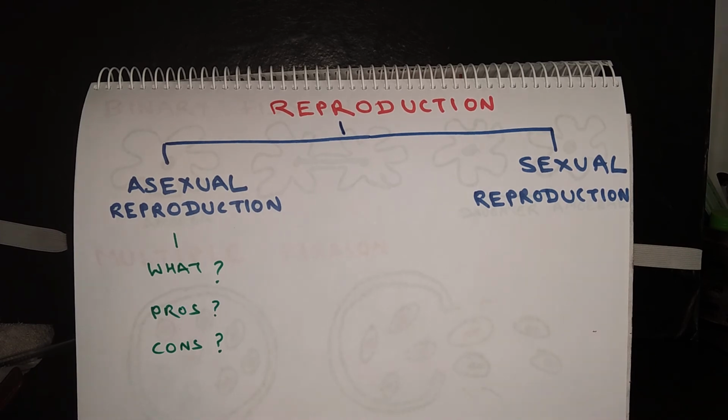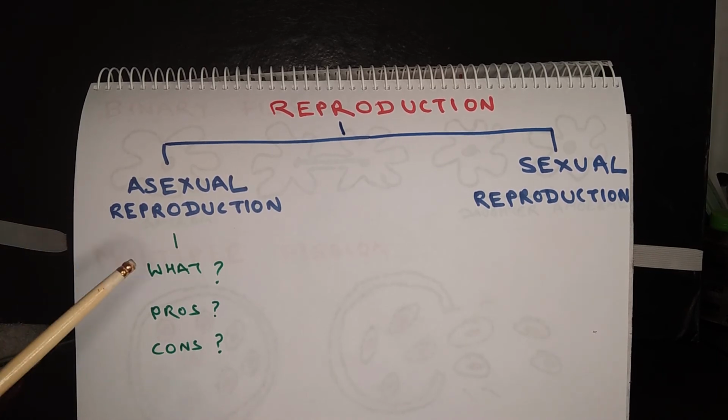So there are two types of reproduction. One is called asexual reproduction and another is called sexual reproduction. In case of asexual reproduction, just one parent is required and there is no gamete formation. In case of sexual reproduction, gametes are formed and two parents are required for reproduction to take place.